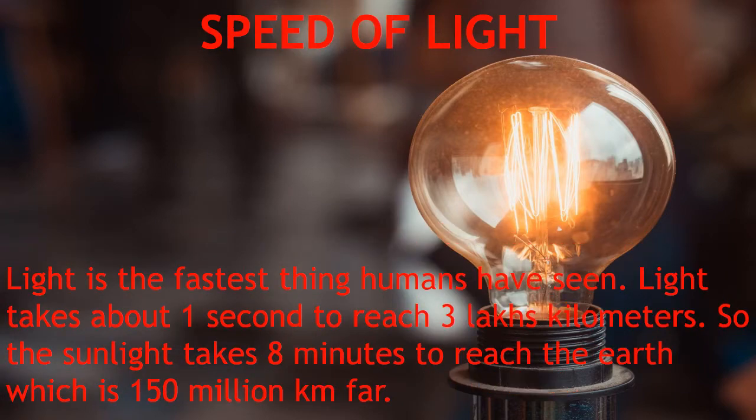Speed of light. Light is the fastest thing humans have seen. Light takes about 1 second to travel 3 lakh kilometers. So the sunlight takes 8 minutes to reach the earth, which is 150 million kilometers far.